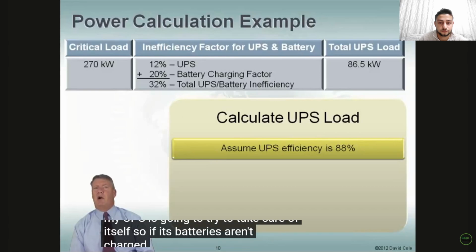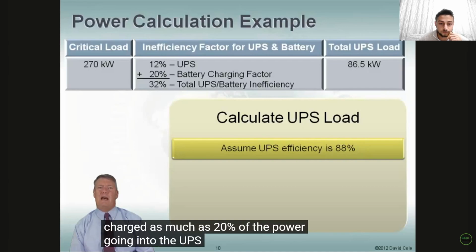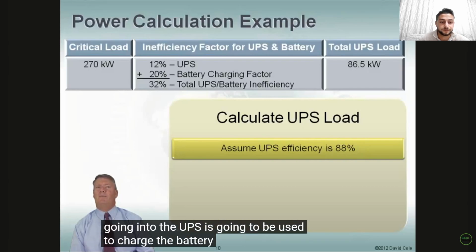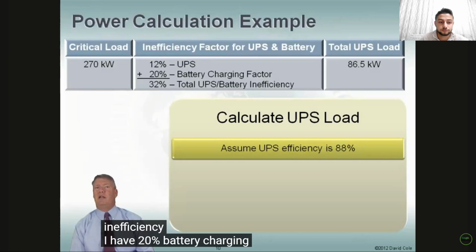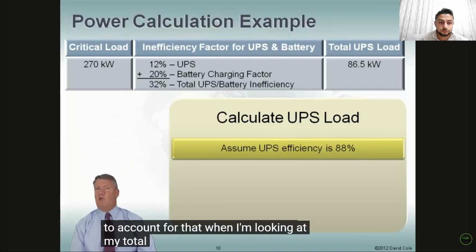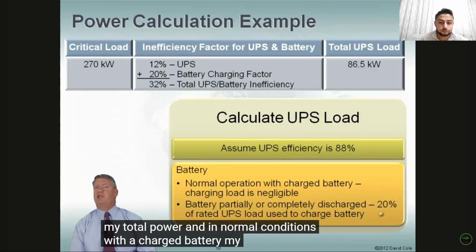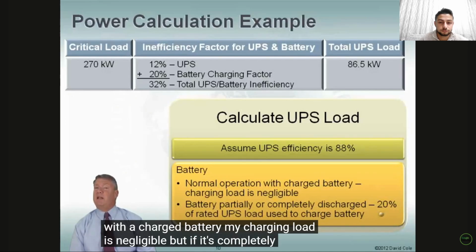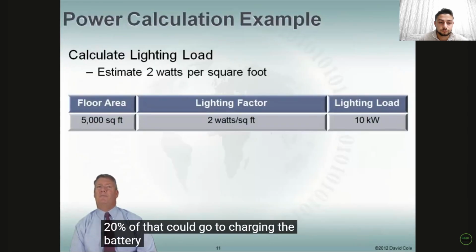If its batteries aren't charged, as much as 20% of the power going into the UPS is going to be used to charge the battery. So I have 12% inefficiency and 20% battery charging that I need to worry about. That's 32%. 32% of my critical load is 86.5 kilowatts. I need to account for that when I'm looking at my total power. In normal conditions, with a charged battery, my charging load is negligible. But if it's completely or partially discharged, again, 20% of that could go to charging the battery.